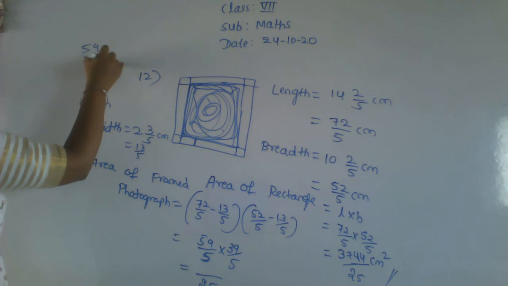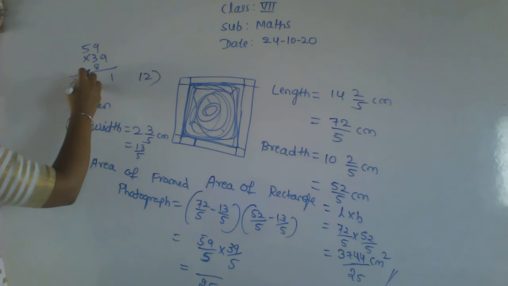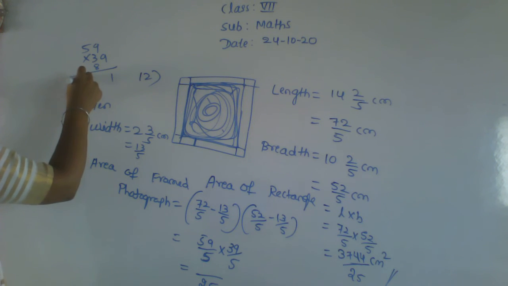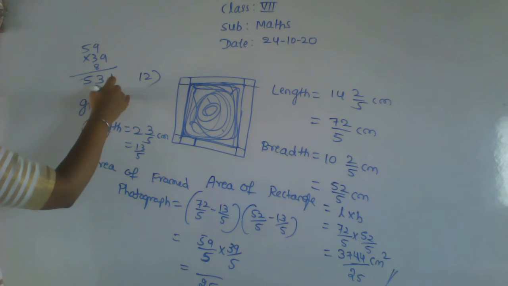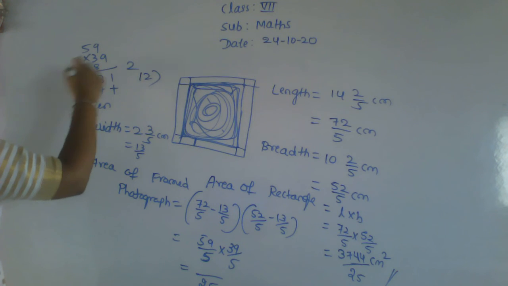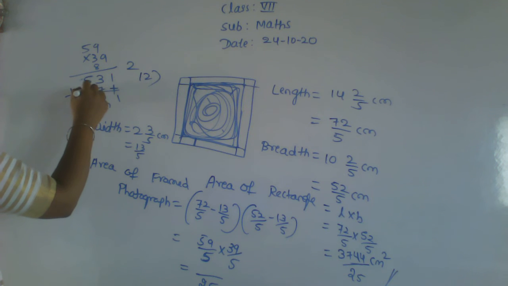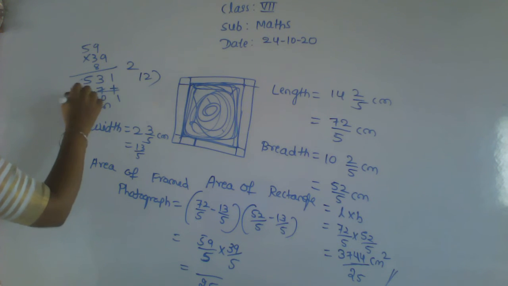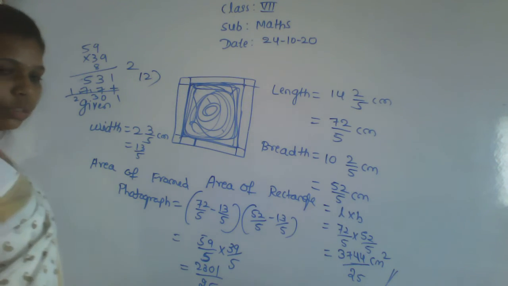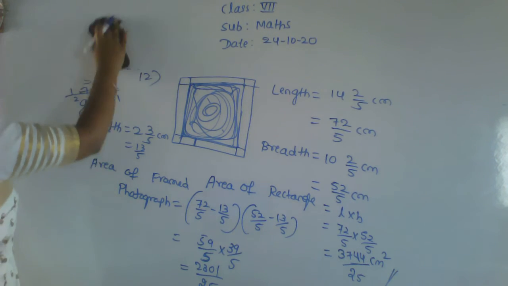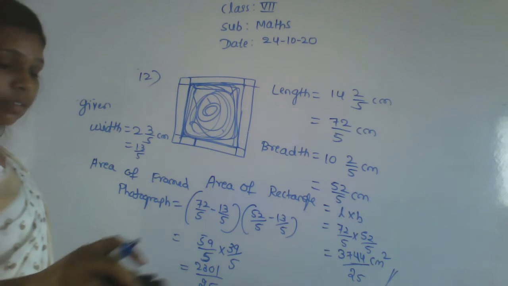59 into 39, that is 9 nines are 81, and for the 45, 45 plus 8 is 53, plus 177, okay, so we got 2301. 2301. So convert it into a mixed fraction. Convert that value into a mixed fraction.